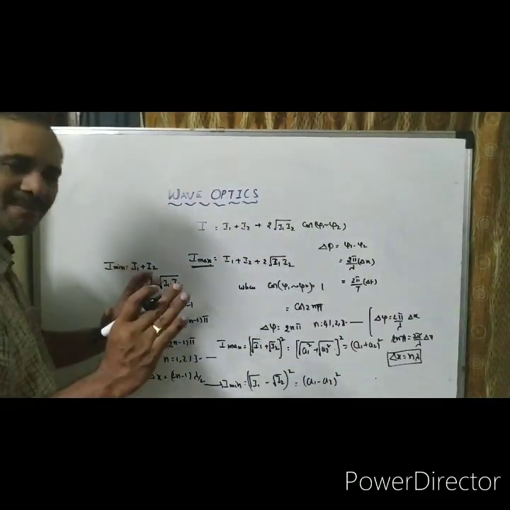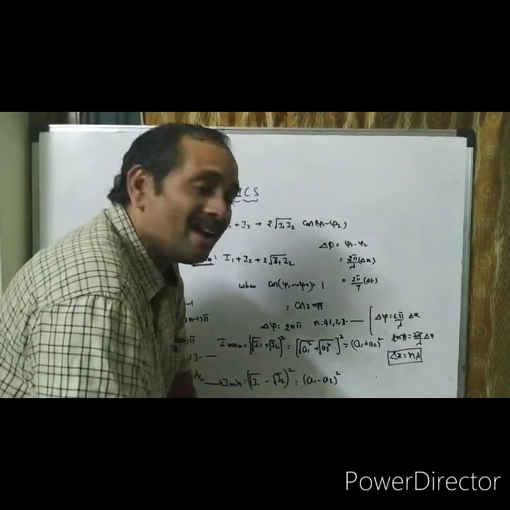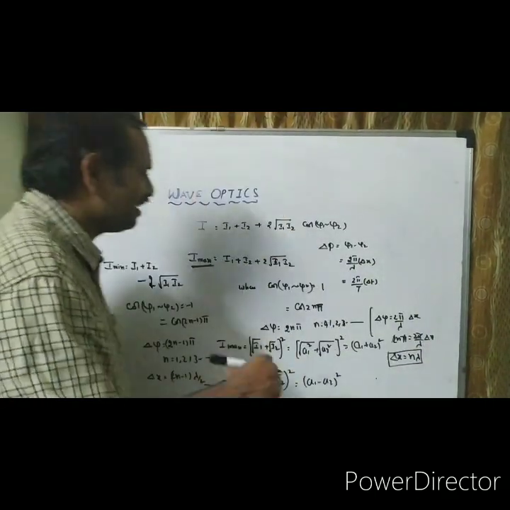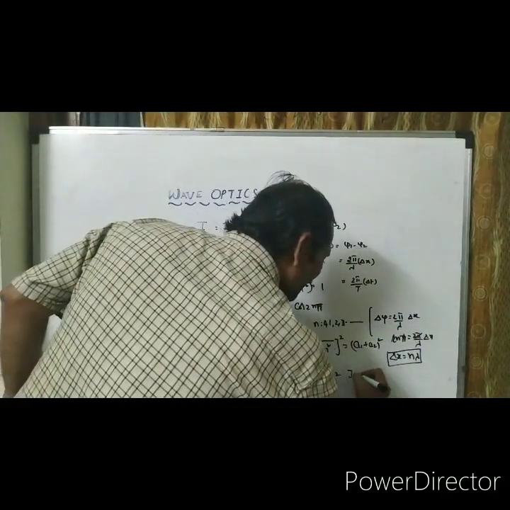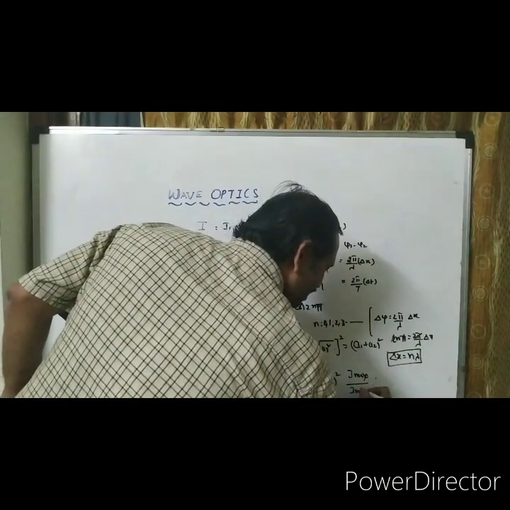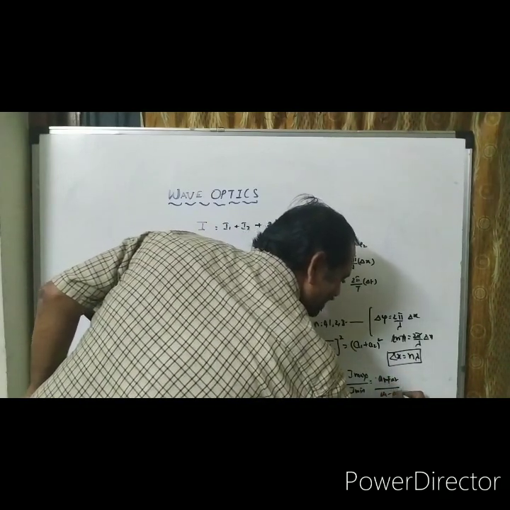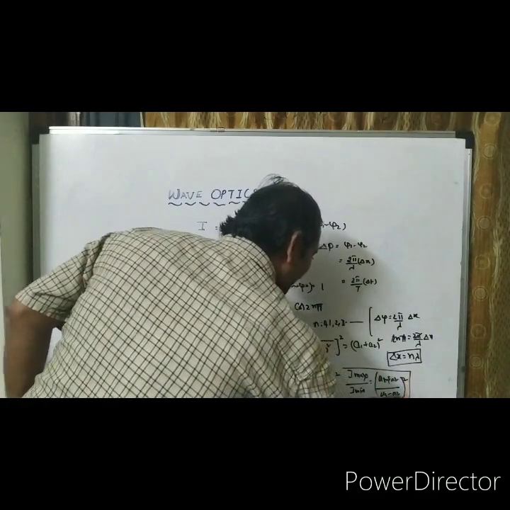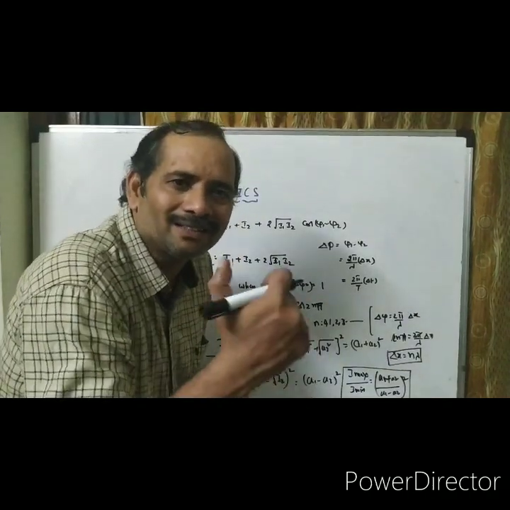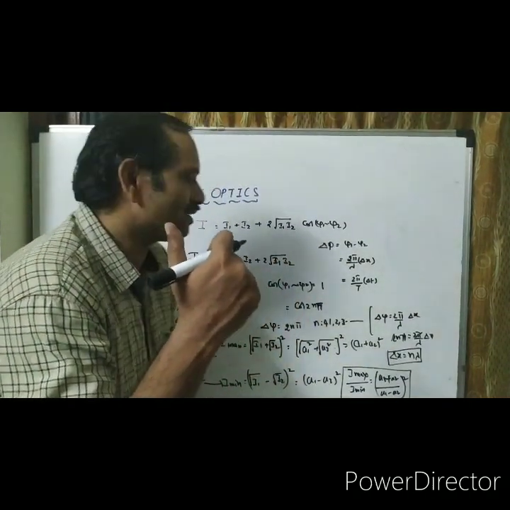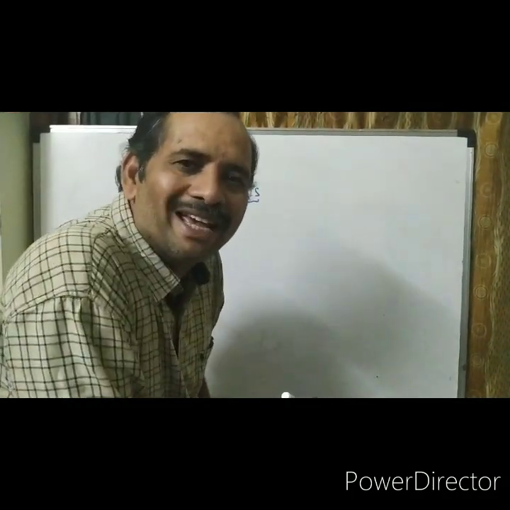Sir, this is a question repeated a number of times in the old JEE Mains papers, and even once in the Advanced paper also. Imax to Imin you can understand very easily. Imax by Imin equal to A1 plus A2 by A1 minus A2 whole square. That gives the minimum value. Max to minimum situation, a simple conceptual example we want to do.